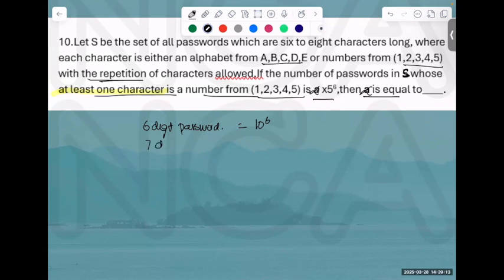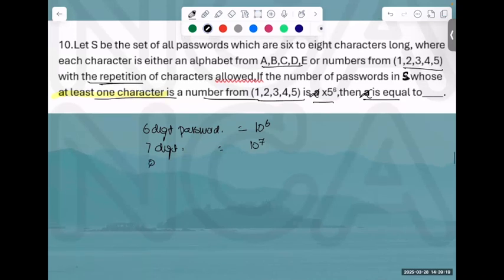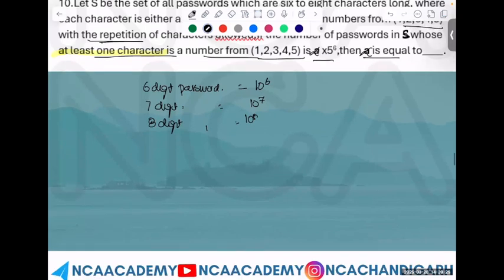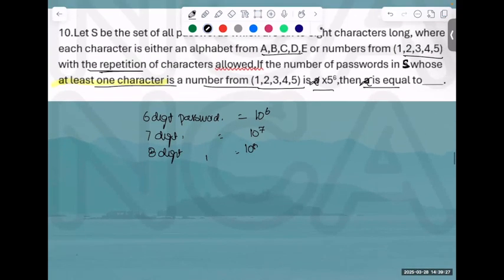For a 7-digit password with repetition, how many ways? 10 to the power 7. For an 8-digit password, how many ways? 10 to the power 8. Any doubts? Yes or no? I can fill it either A or I can fill A next B, like that. They're total because it is with repetition. What did I tell with repetition? N raised to power. That's it.